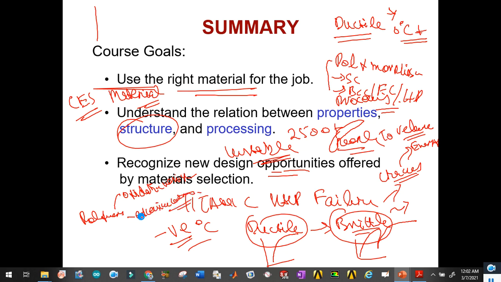So they can be used for the development of different materials depending upon these properties. So the problem with metals is overcome in case of polymers.